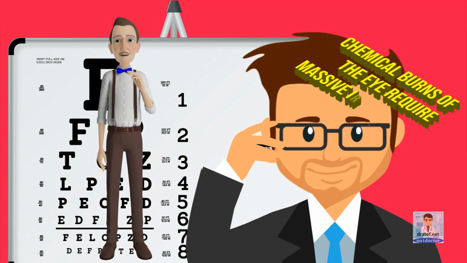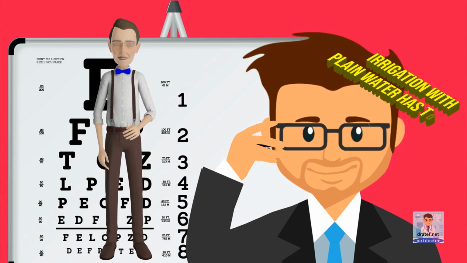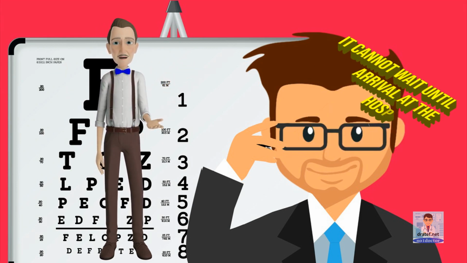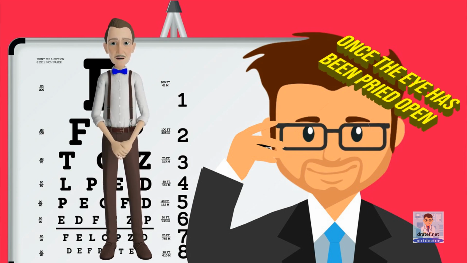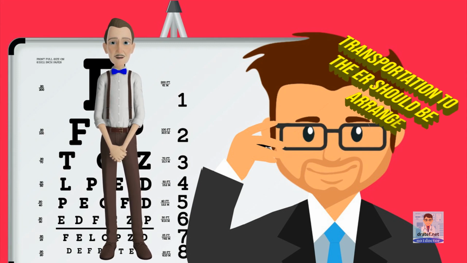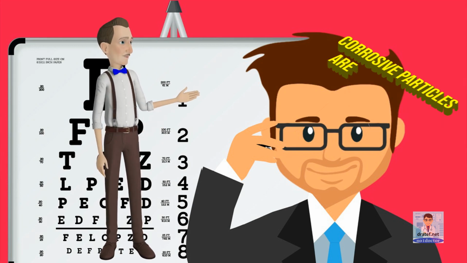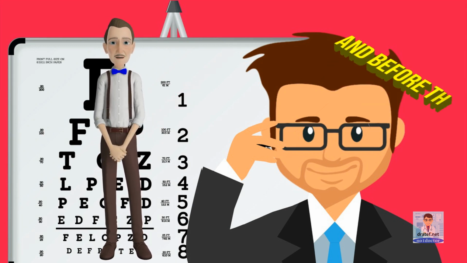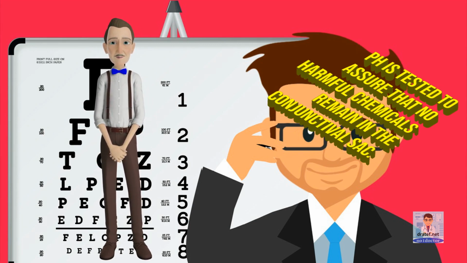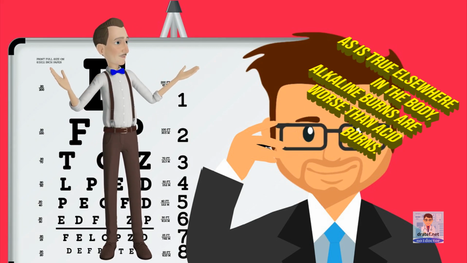Chemical burns of the eye require massive irrigation, like their counterparts elsewhere in the body. Irrigation with plain water has to be started as soon as possible wherever the injury happened. It cannot wait until arrival at the hospital. Once the eye has been pried open and washed under running water for about half an hour, transportation to the ER should be arranged. At the hospital, irrigation with saline is continued, corrosive particles are removed from hidden corners, and before the patient is sent home, pH is tested to assure that no harmful chemicals remain in the conjunctival sac. As is true elsewhere in the body, alkaline burns are worse than acid burns.